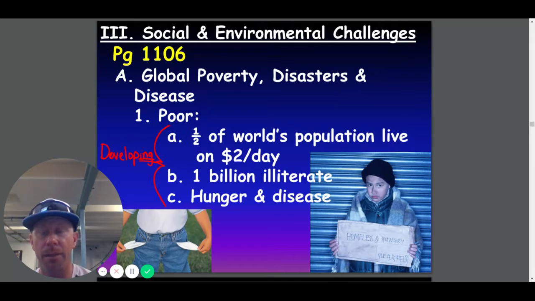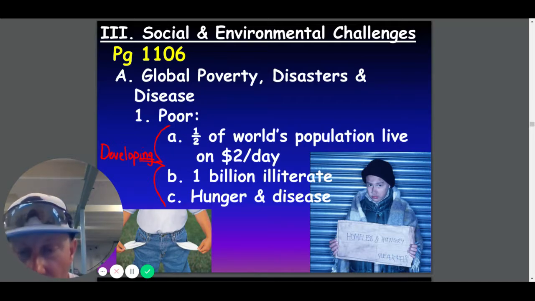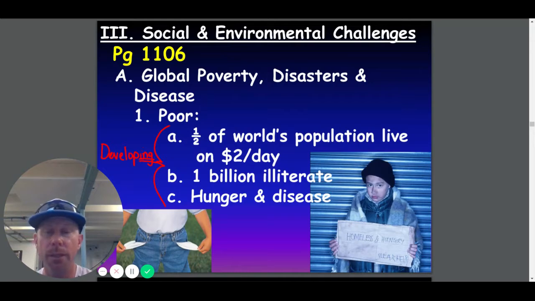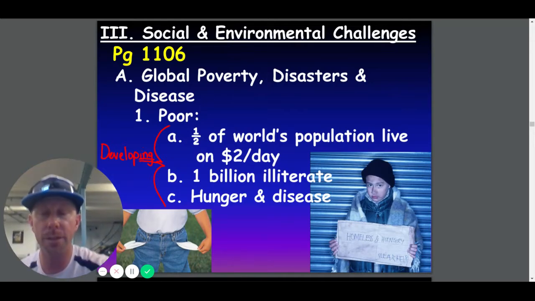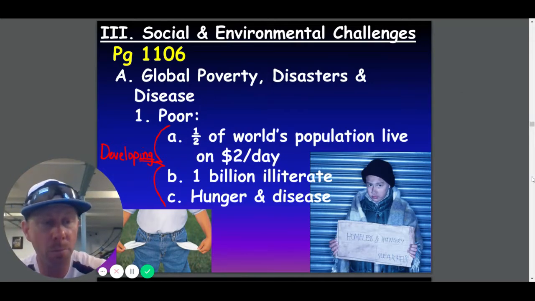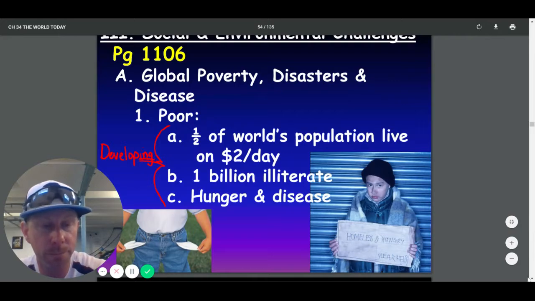These are people that live in developing countries. So about half of the world lives in a developing country today. So as poor as you might be in the United States, you're never as poor as what those people in the developing world are. There are 1 billion illiterate people. That's 1 out of 7 people in the world who cannot read. And hunger and disease is a major problem in the developing world.